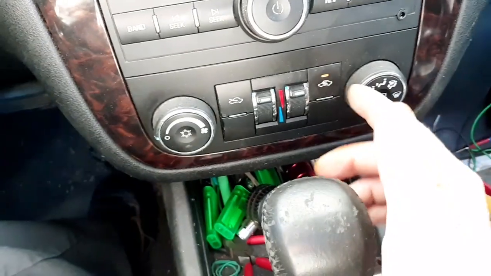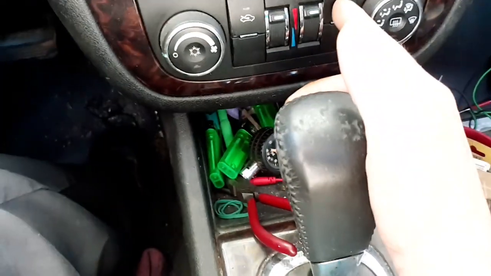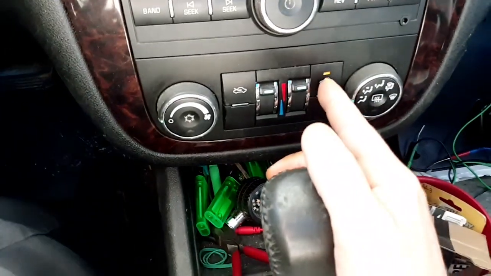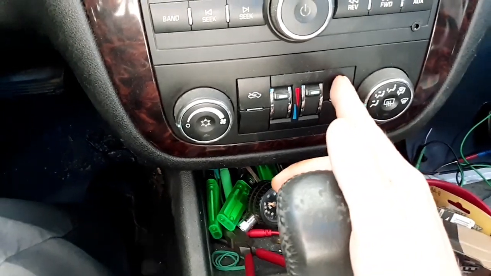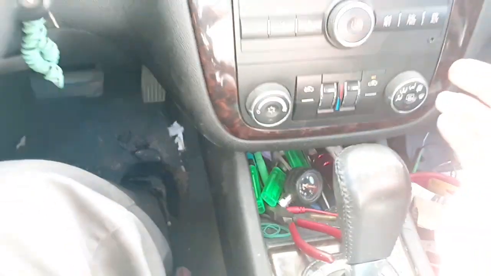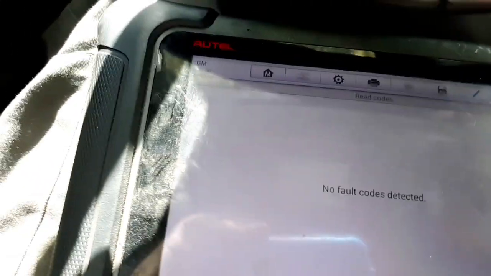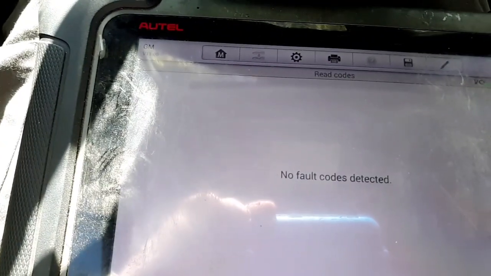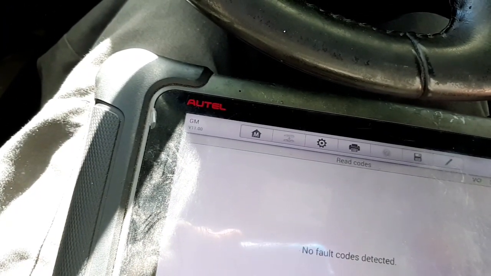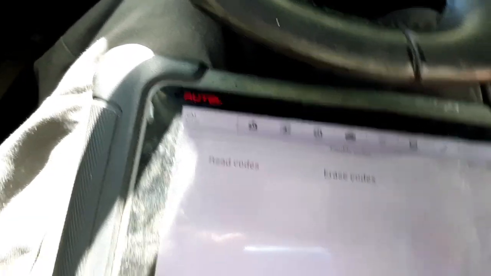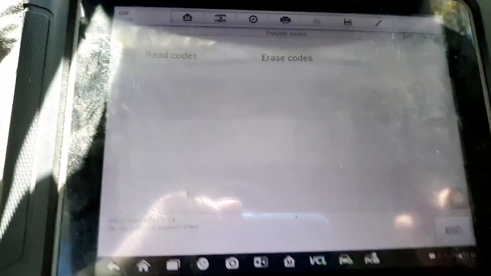And I can show you the recirc button is on. I can hit that. It's not going to do anything because it's unplugged, but that should be setting an open circuit code. And it's not.